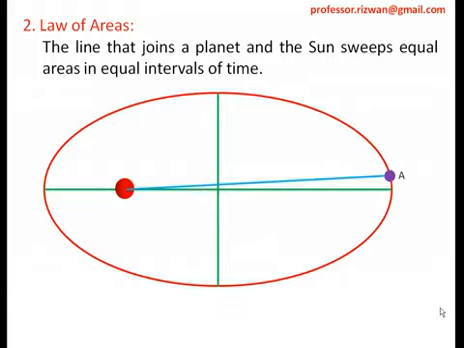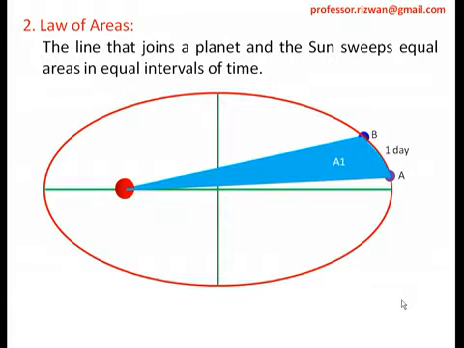Now a planet is positioned at point A. Imagine the planet is positioned at point A, and the line joining the sun and the planet is the blue line. That line joining is what is important for us. Now imagine that the planet moves from position A to position B in one day. It's an imagination. We know that planets are moving, for example Earth is moving around the sun. The period of the revolution is 365 days. Out of that, the planet has moved from point A to point B in one day, and the area covered by this line is A1.